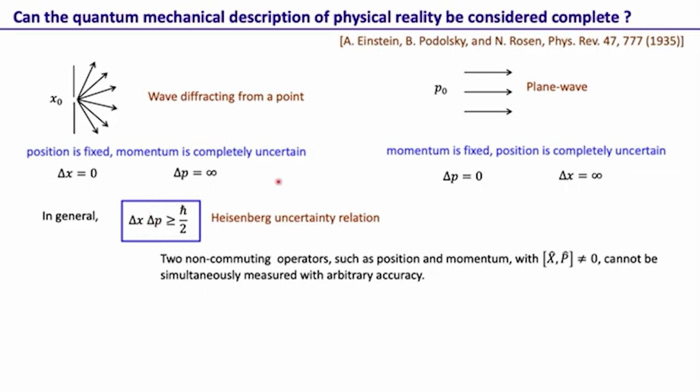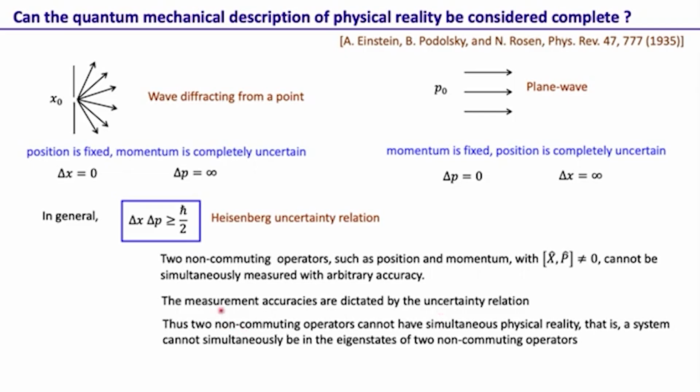Of course, these two are extreme examples. In this case we know x very accurately, and so we don't know anything about p. In this example we know p very accurately, and hence we know nothing about the position, as it can be anywhere. Here the measurement accuracies are dictated by the uncertainty relation.